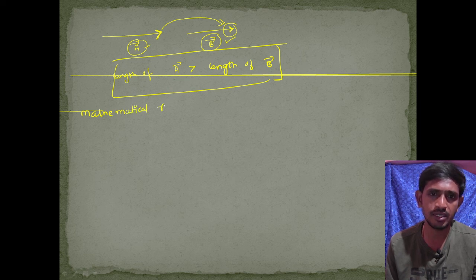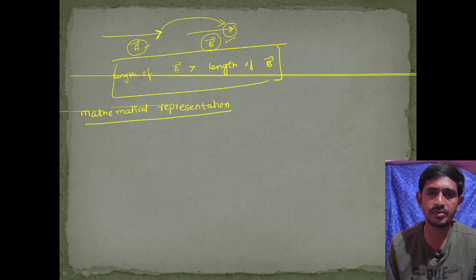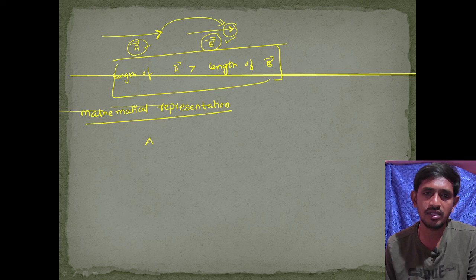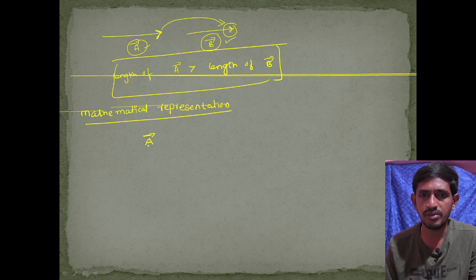For example, if we take a letter A and put an arrow at the top, this is the representation of the vector.